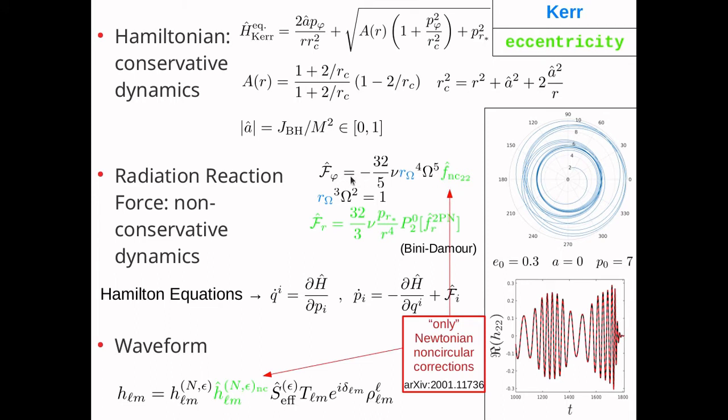The other two factors, in the angular component and in the waveform, are Newtonian non-circular corrections, and even if they are Newtonian, we can see here that they are good enough to describe the waveform. The black waveform is numerical, and the red one is the one computed with the OB model. We see that there is a good agreement. Clearly, it would be better to add terms beyond the Newtonian level, but this will be done in the future.